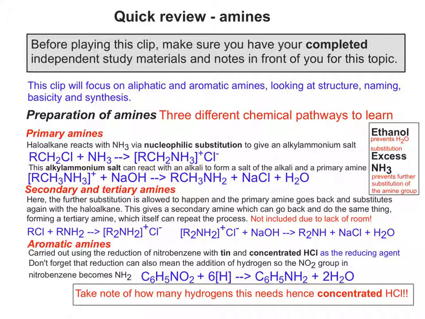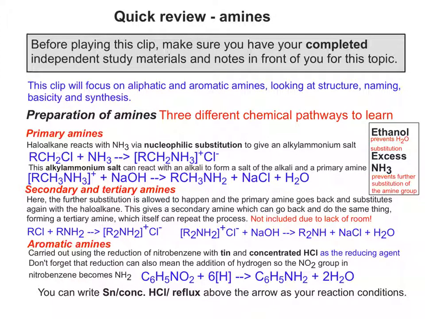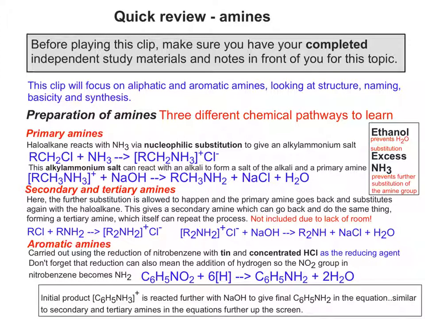Don't forget the H in a square bracket means hydrogen atoms provided by a reducing agent, in this case the tin and concentrated HCl. You can write tin and concentrated HCl reflux above the arrow as your reaction conditions because they're likely to ask you about this as well.